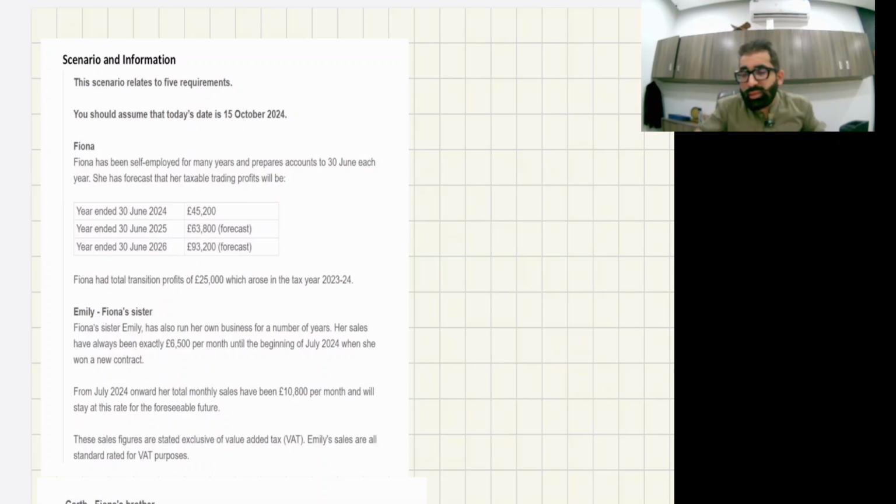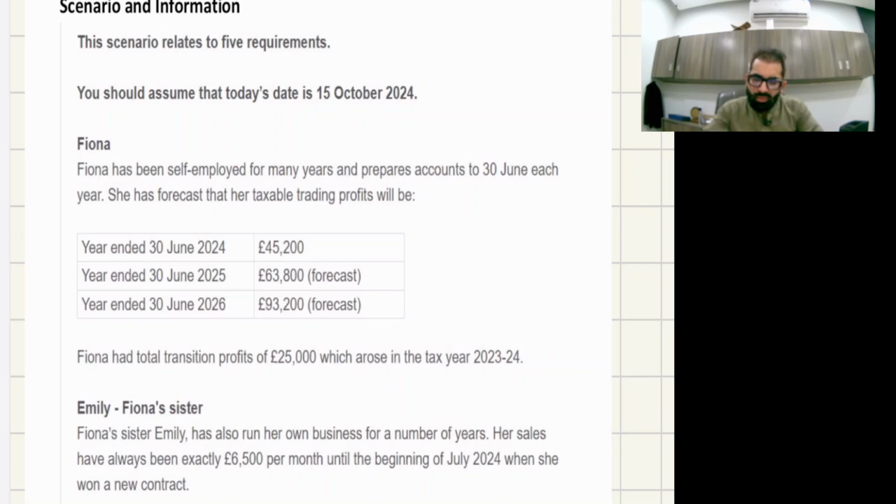And yes, it is written by the examiner team that in this 10 marks question anything can come, but the majority of the time they test the tax planning area. Now you should assume that today's date is 15th of October 2024.